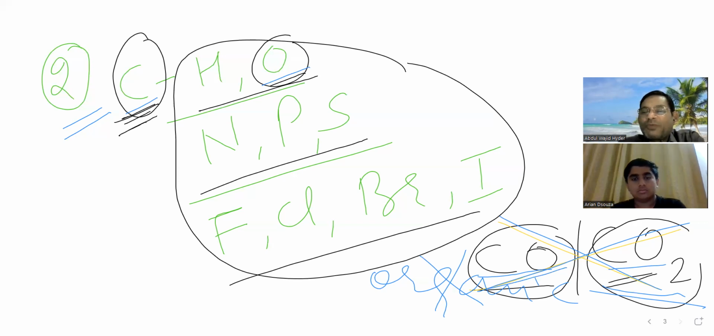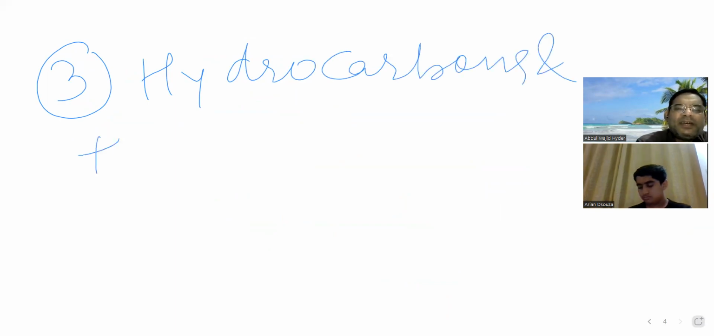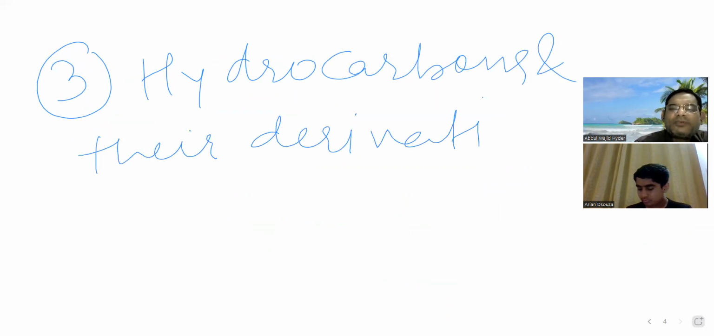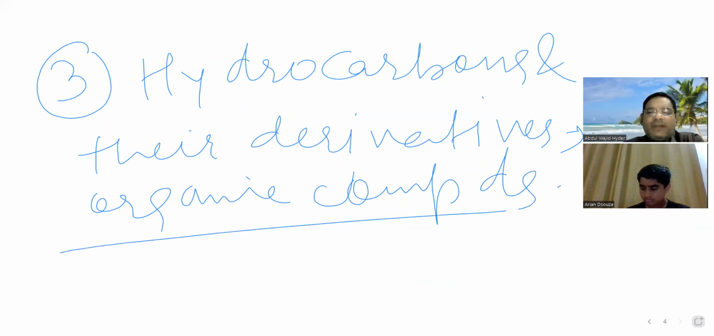So here this definition proved wrong. So there was need of the third definition, the accurate definition. So what they said, hydrocarbons and their derivatives are organic compounds. How it is, that we will see there in a reaction. Hydrocarbons and their derivatives are called organic compounds.